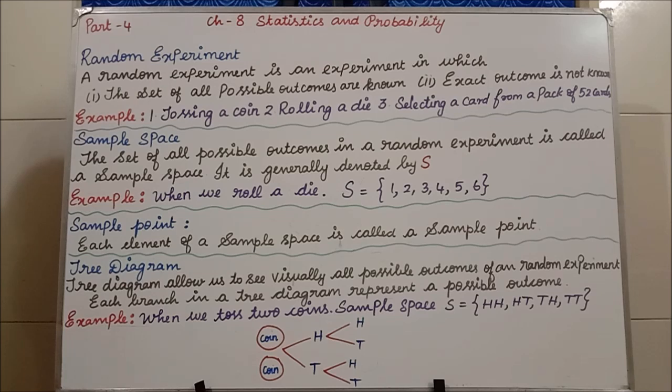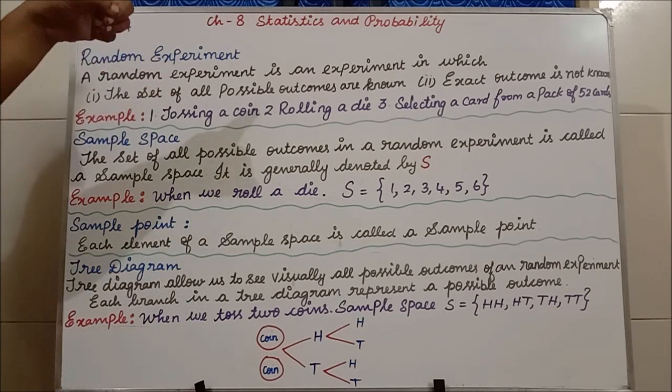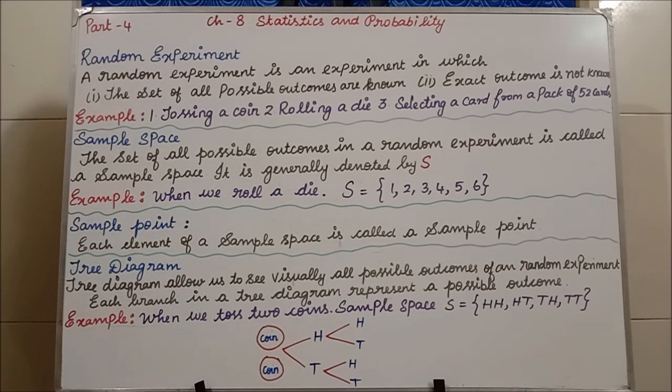So before tossing a coin, we know what chances there are: either head or tail. Clear? Next, rolling a die. I think you all know a die, isn't it? In Tamil we say dayam. If you are rolling a die, what are the possible outcomes?